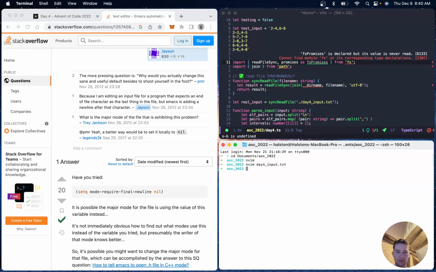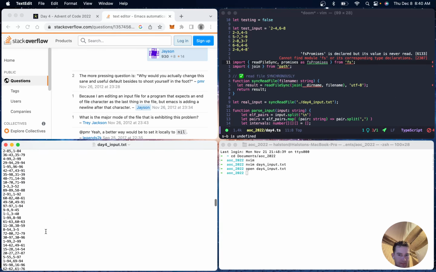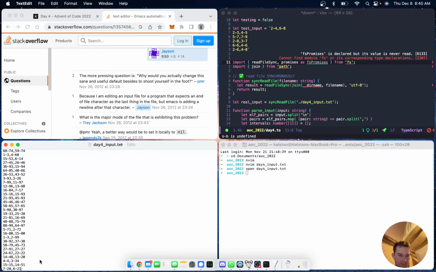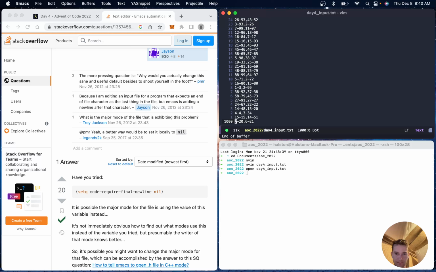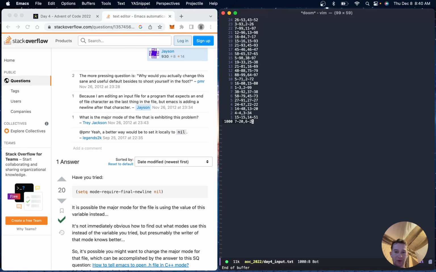Oh no. Nice, we've done it. Using TextEdit on Mac, more powerful than Emacs, confirmed.